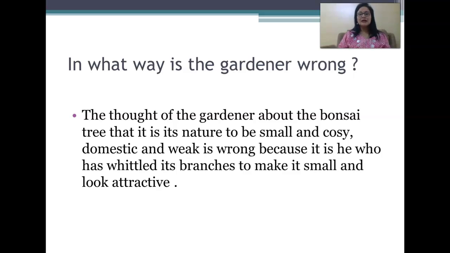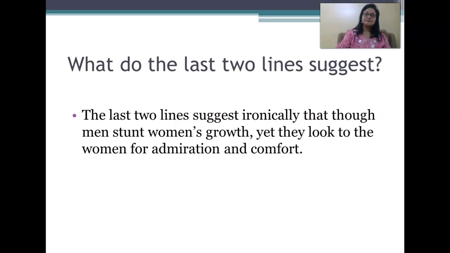In what way is the gardener wrong? Next question. The thought of the gardener about the bonsai tree, that it is its nature to be small and cozy, domestic and weak, is wrong because it is he who has whittled its branches to make it small and look attractive.